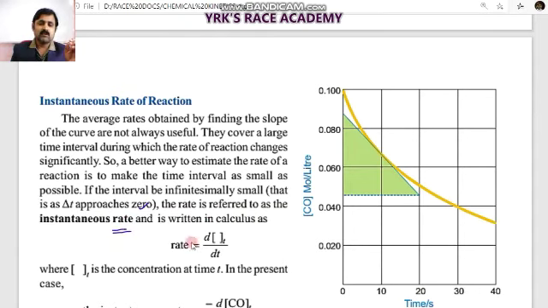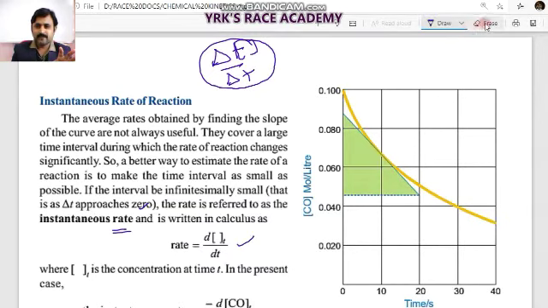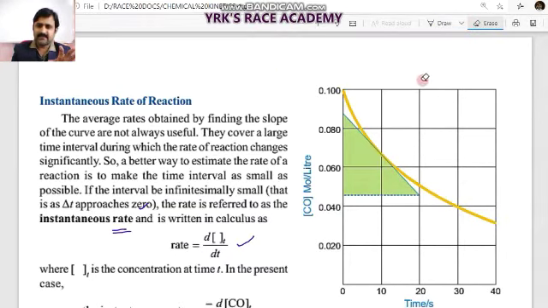So we will write d by dt of the concentration of the reactant substance. Earlier, whatever we wrote with delta concentration by delta t is called the average rate of reaction, written using delta signs.